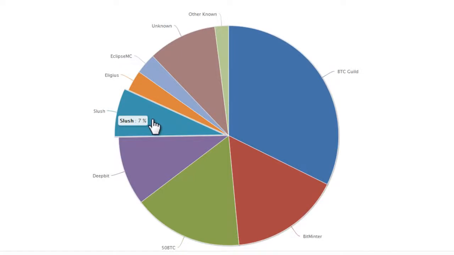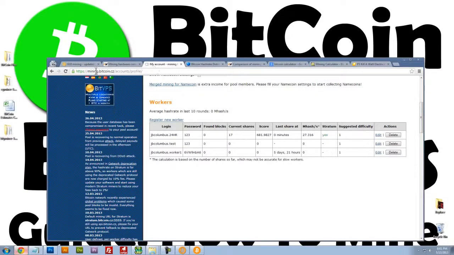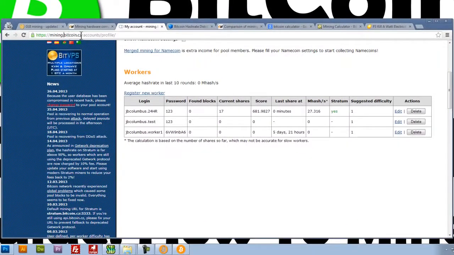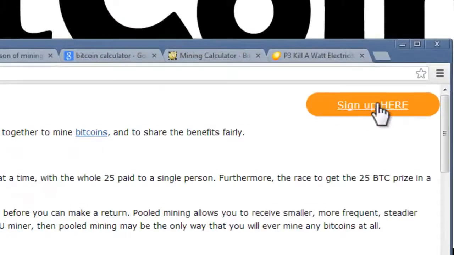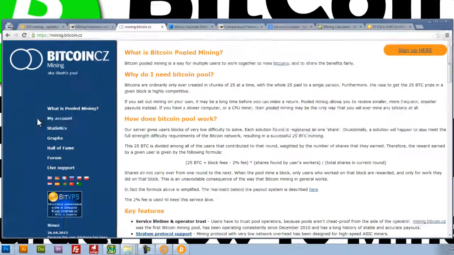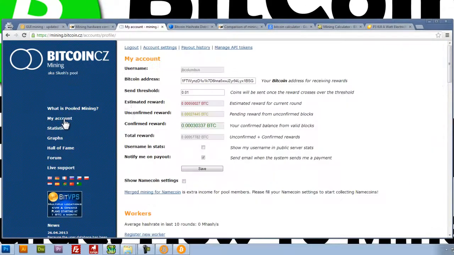So the first thing that we need to do now is join a pool. To join Slush pool, we're going to type in this website here, mining.bitcoin.cz, and that'll bring you to Slush's pool main website. We can click here to sign up. It's totally free. All you need is an email. You create a password. Once you create an account, you'll be brought to a screen right here.